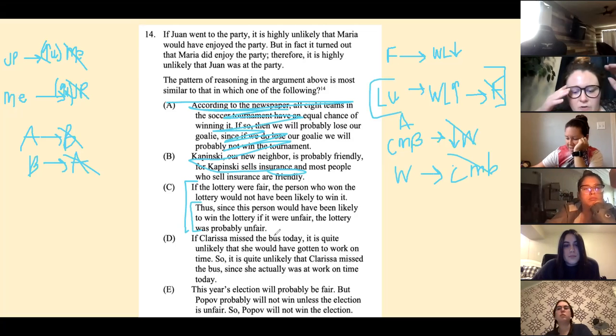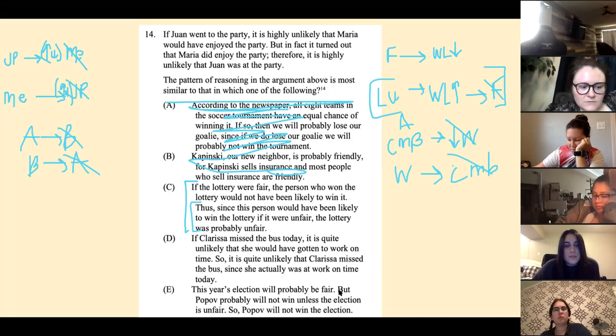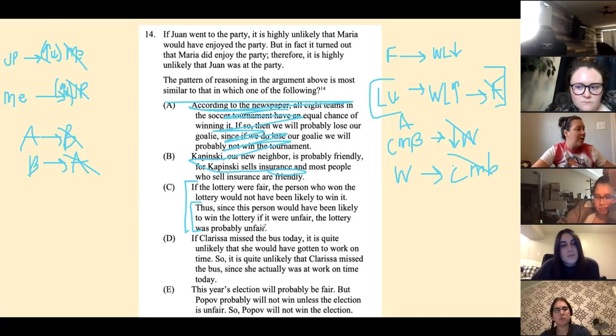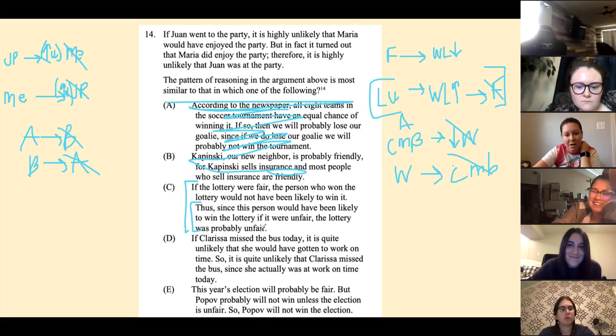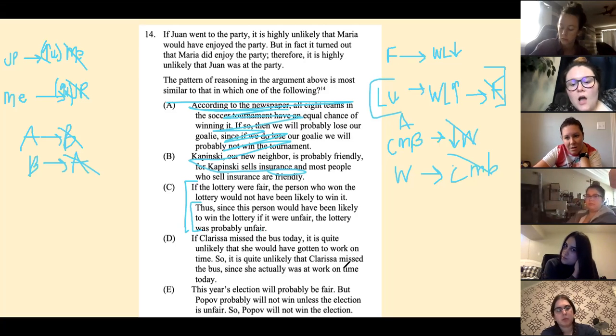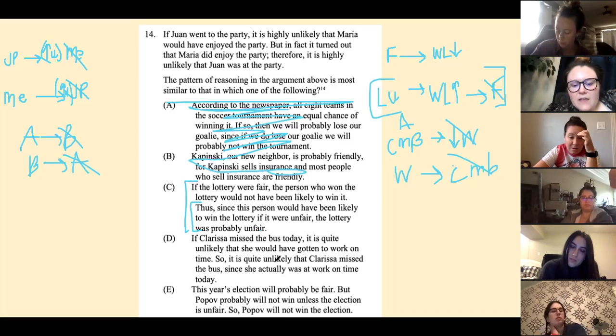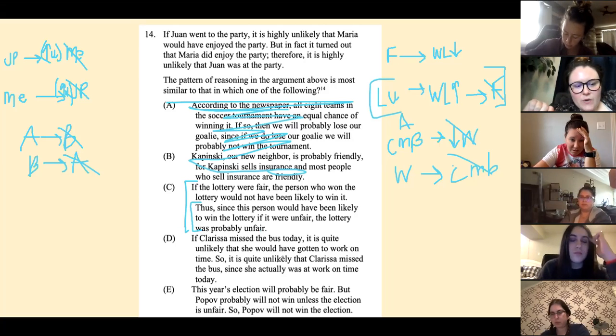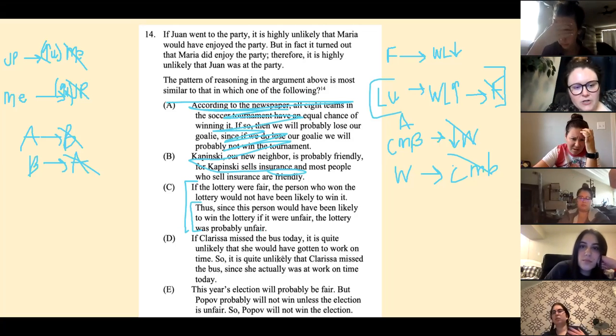Are there any other ones that you wanted to go over here? Does that make sense for everybody? Yes. Brittany, do you have a question? Yeah. So I have a question on the last part. So hang on. So if it is unlikely that Clarissa missed the bus, I guess I diagrammed that one backwards. It's hard on these ones. If you get really confused on the unlikelies and likelies, try doing it without them and just see if your variables are at least going in the right direction.